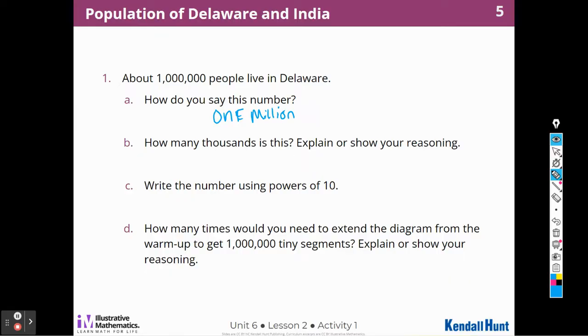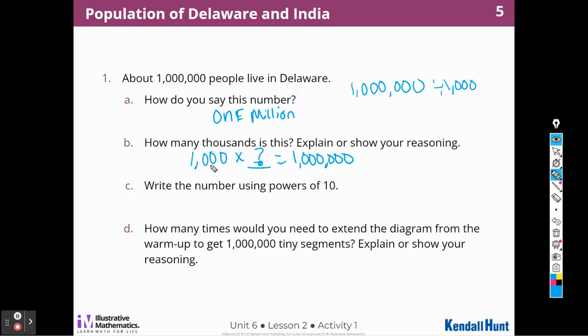That's a good question. So to be able to tell me how many thousands that was, I would have to divide 1 million by 1,000. Or I could say 1,000 times what would give me a million.